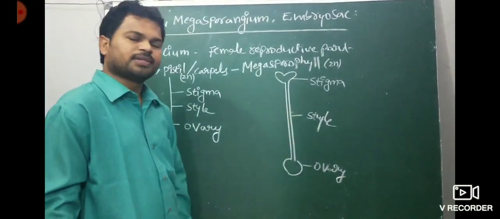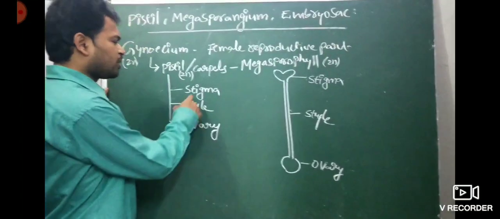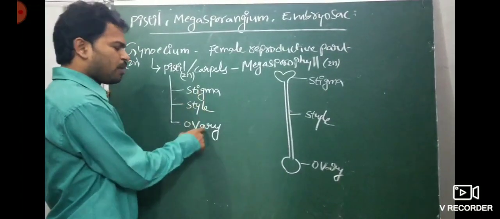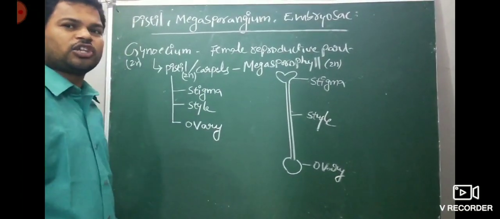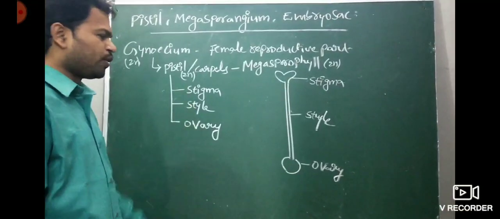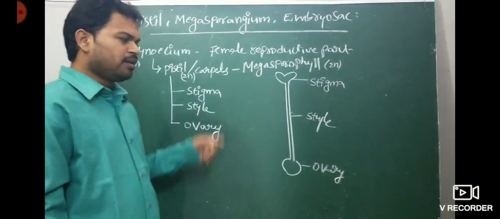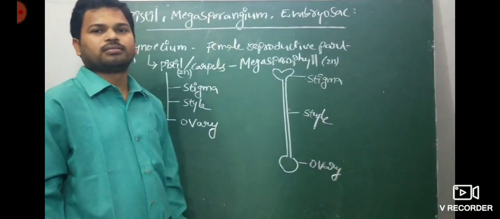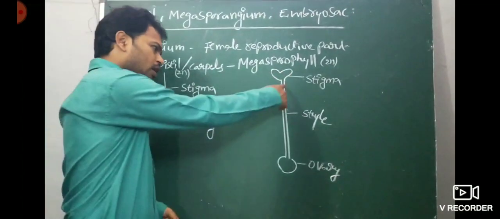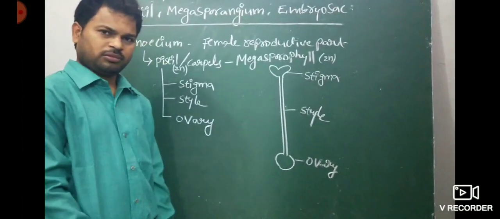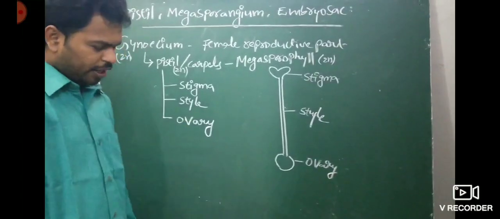Then the style. Style is a stalk-like structure connecting the stigma and the ovary. Through the style, the pollen tube grows. That is the style.